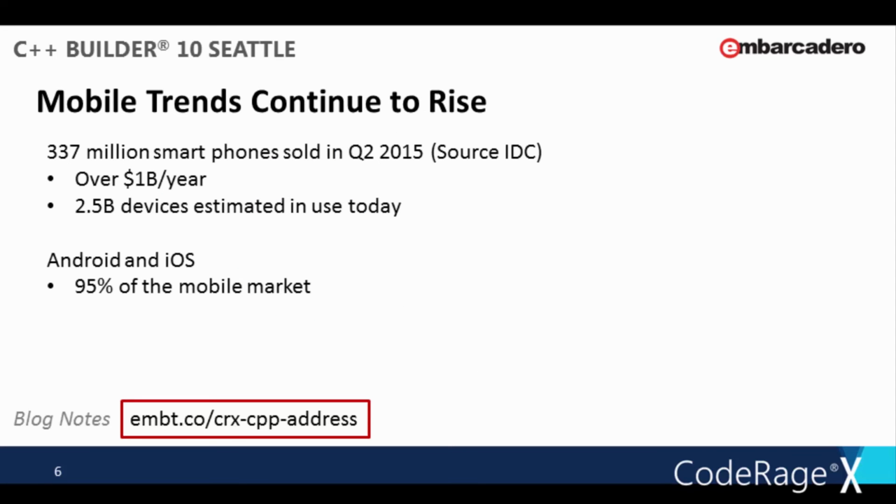However, needing the ability to still support the mobile market is still a very critical topic for many developers. In the second quarter of 2015 alone, over 1 billion smartphones were sold, totaling over 1 billion devices in a year. It is estimated that there are currently over 2.5 billion mobile devices in use today. Android and iOS together run on 95% of all these devices. With C++ Builder 10 Seattle, developers have a complete solution to target both desktop and mobile platforms, whether it be Windows 10, OS X, iOS, or Android.